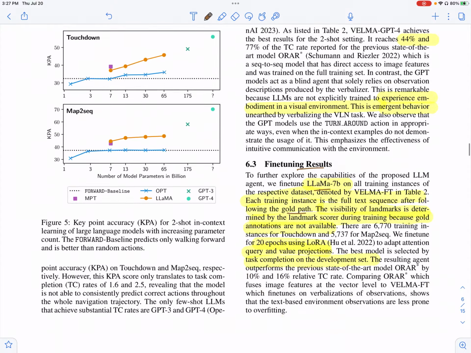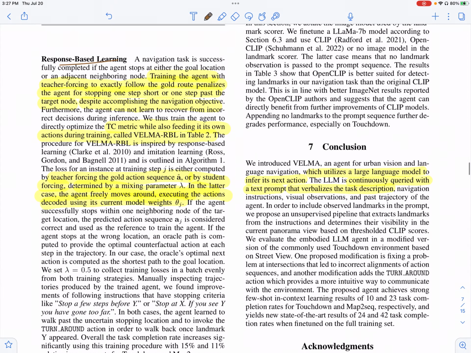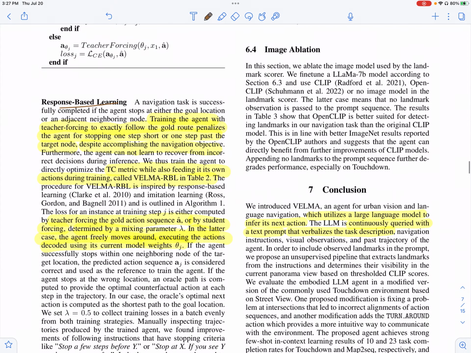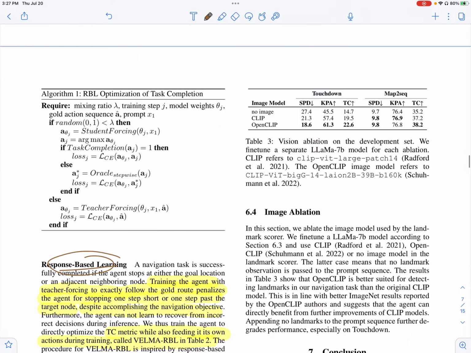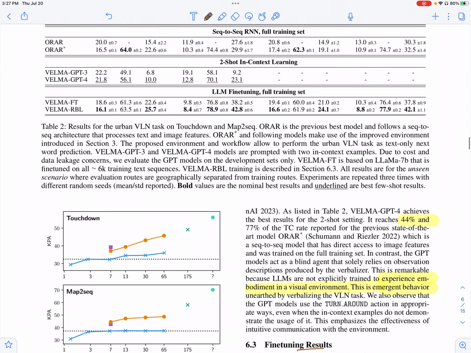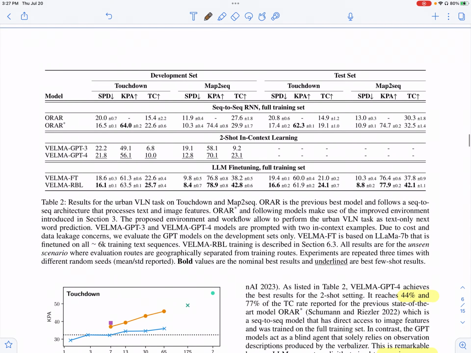So here they use a combination of both the teacher forcing and the student forcing, and they call this response-based learning. And if you look at the results here, they find that this response-based learning performs well on the metrics we discussed earlier compared to just fine-tuning with the gold labels.